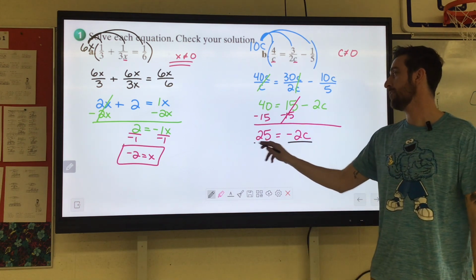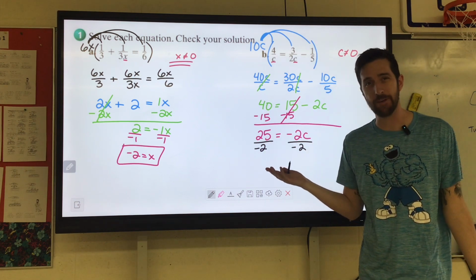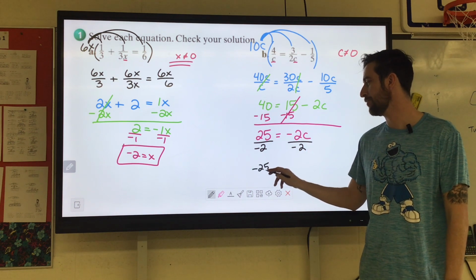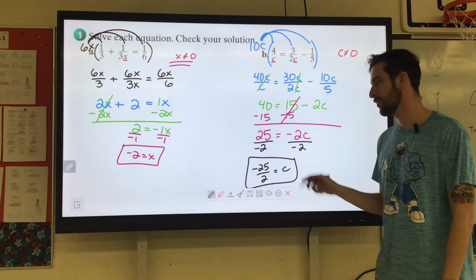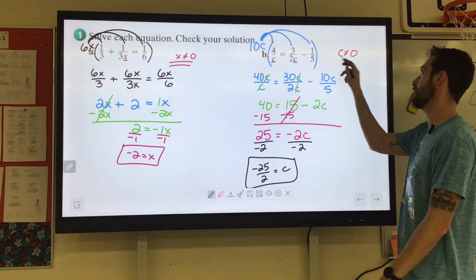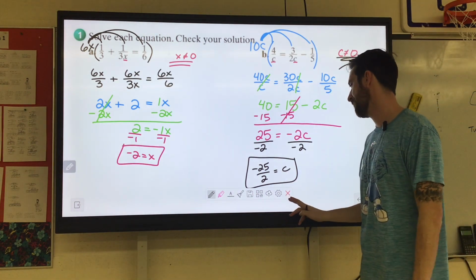We'll divide by negative 2 there. Nice thing about these is you just leave them improper. 25 over negative 2, just scooch the negative up top. Negative 25 halves. You don't need to do the decimals. Just leave it as a simplified improper fraction. Make sure it's not an excluded value. We're good! All good, baby! What else do we have?